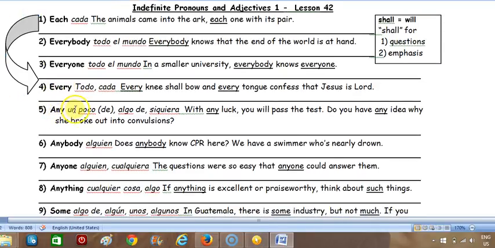Okay, number 5. Now, number 5 is really important, okay? So, any. So, please learn this word. It's a big word. So, with any luck, you will pass the test. Do you have any idea why she broke out into convulsions? So these are two completely separate sentences.